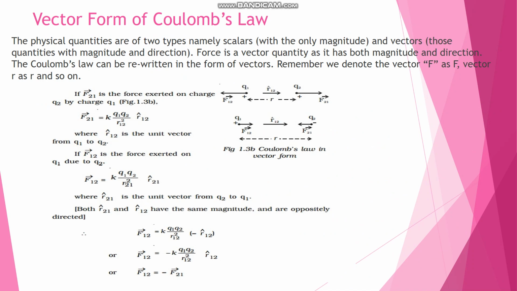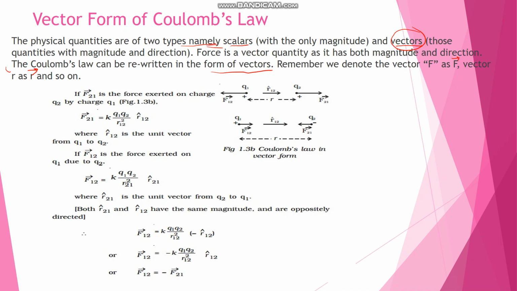See, vector form of Coulomb's law. As we know, physical quantities are of two types, namely scalar and vector. Those quantities with magnitude and direction are known as vectors. Force is a vector quantity as it has both magnitude and direction. So Coulomb's law can also be written in the form of vectors. Here we have to take the force F as an F vector and the distance r as an r vector.